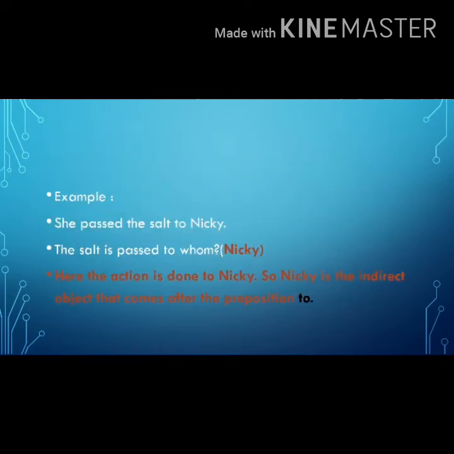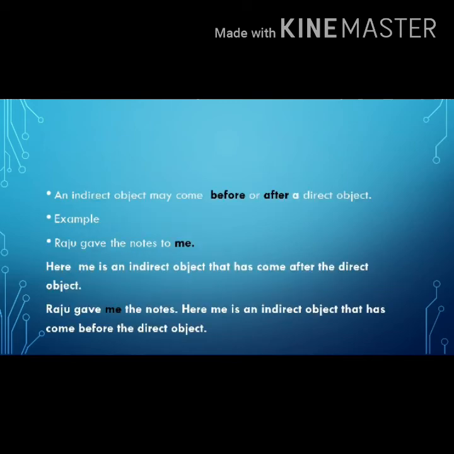For example, she passed the salt to Nikki. The salt is passed to whom? Nikki. Here the action is done to Nikki. So, Nikki is the indirect object that comes after the preposition to. An indirect object may come before or after a direct object.